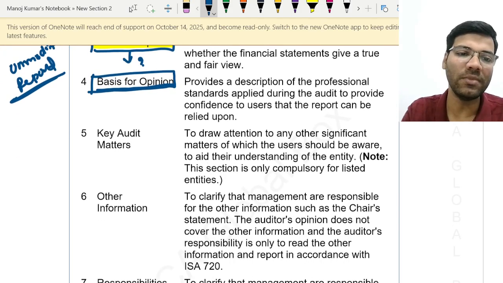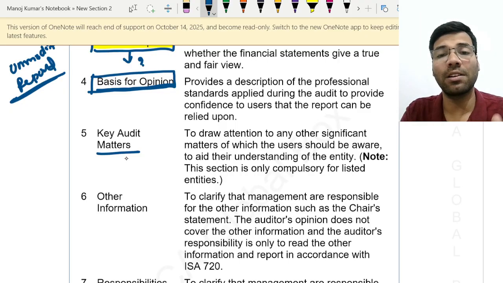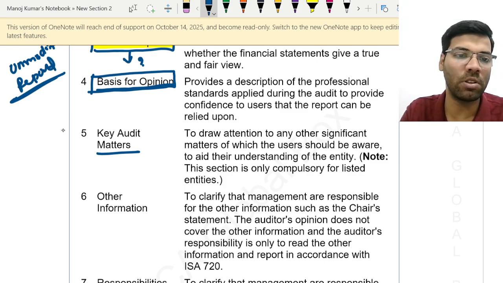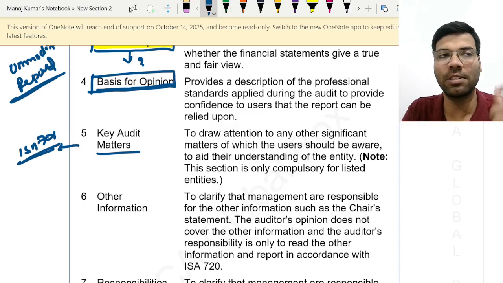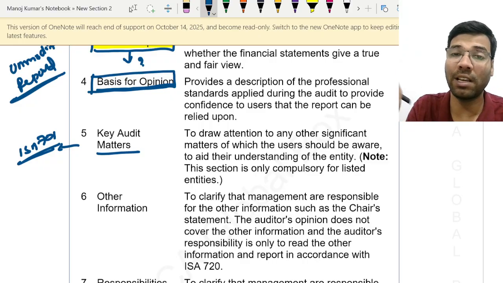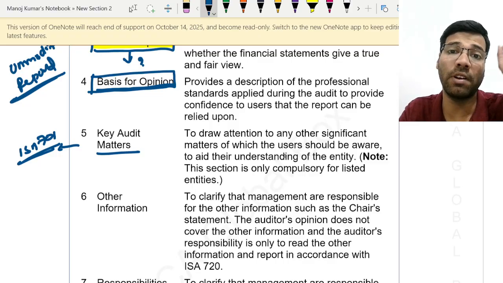Next comes key audit matters. Key audit matters are introduced with the intention to draw the attention of the users to some matter, right? We will speak about this in detail in ISA 701. Just remember that key audit matters are put inside the audit report to draw attention, in simple language, to highlight something. But in the exam you don't write the word highlight; you should always use the technical jargon given in the material.